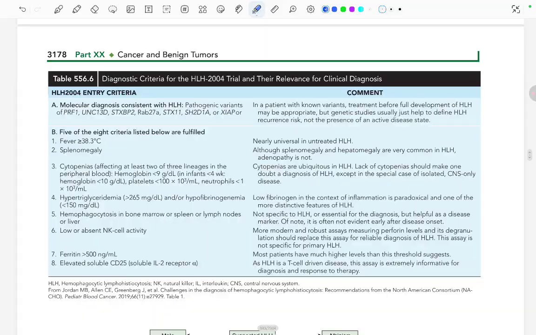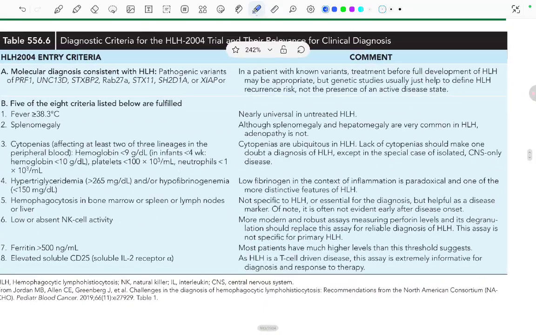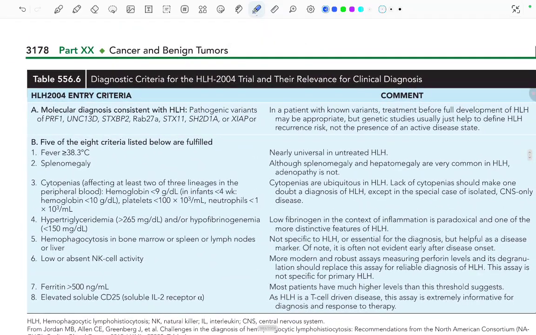Moving ahead to the diagnostic criteria for the HLH 2004 trial and their relevance for the clinical diagnosis. So there is something called HLH 2004 entry criteria. Molecular diagnosis consistent with the HLH are, there are certain pathogenic variants, PRF1, UNC. These are all the pathogenic variants.